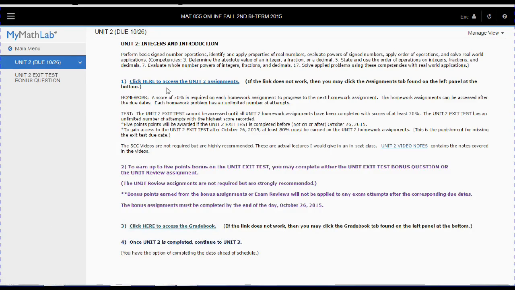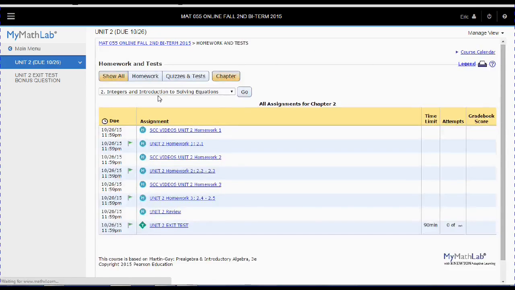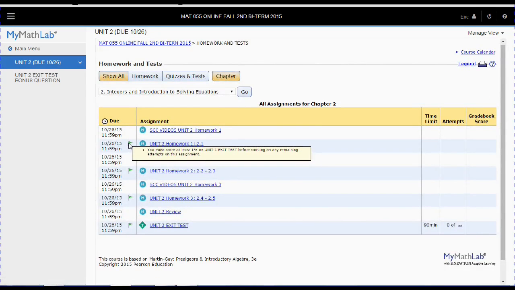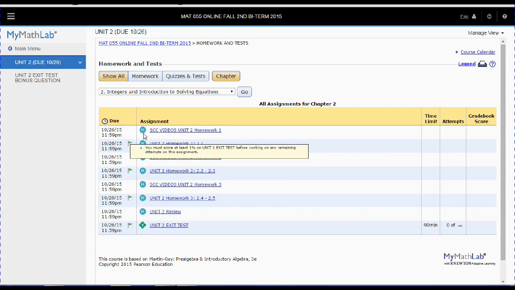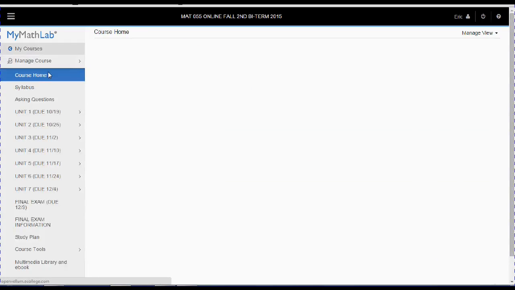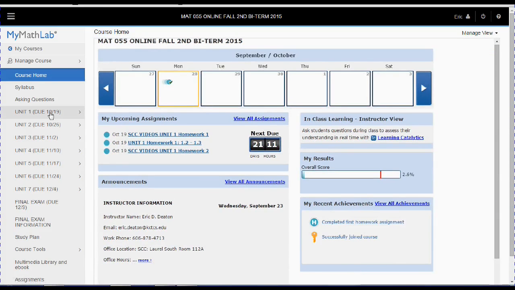I'm going to go to unit 2 for just a second just to show you something. This homework 1 has a 1% prereq on the exit test. That's just to make sure that you're doing the units in order. That's all it is. So the exit tests don't actually have a minimum score other than 1%. 1. Not 100, but 1. Homeworks have a minimum score.